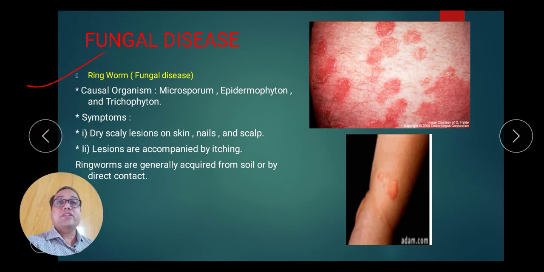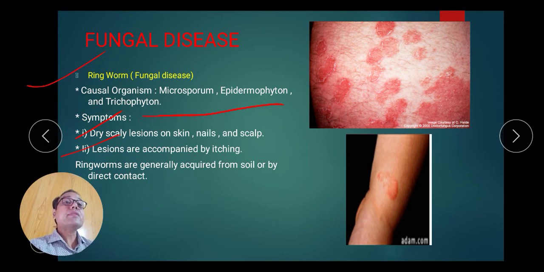Ringworm is a fungal disease. Causative organisms are Microsporum, Epidermophyton and Trichophyton. A 1-mark question may be asked about this too; you have to write the genus names. Now symptoms: dry scaly lesions on skin, nails, scalp. Lesions are accompanied by itching. Ringworms are generally acquired from soil or by direct contact. So we can say ringworm is a soil-borne disease.